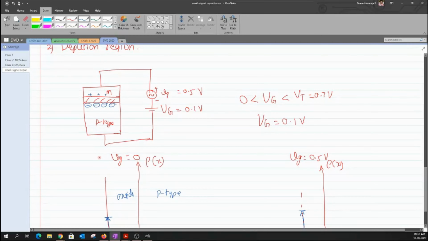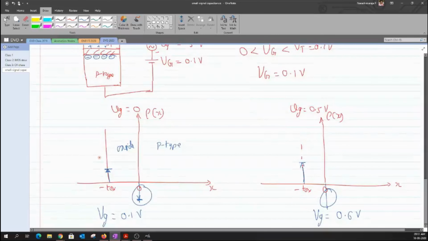Okay, so whenever I have this depletion, I will not have free carriers, but rather a depleted region. Let us assume that when I have plus 0.1 volt, I will have a depletion width of this layer. When I have VG equal to 0.6 volt, will the depletion layer width remain the same, or will it extend? It would extend by a very large amount. So the width has increased towards the X.